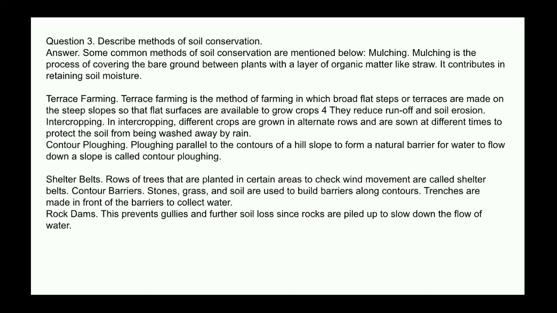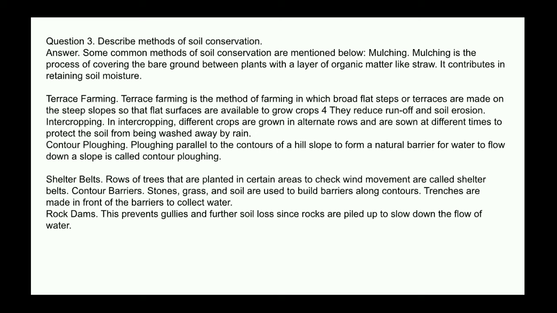Mulching. Mulching is the process of covering the bare ground between plants with a layer of organic matter like straw. It contributes in retaining soil moisture. Terrace farming. Terrace farming is the method of farming in which broad flat steps or terraces are made on the steep slopes so that flat surfaces are available to grow crops. They reduce runoff and soil erosion.